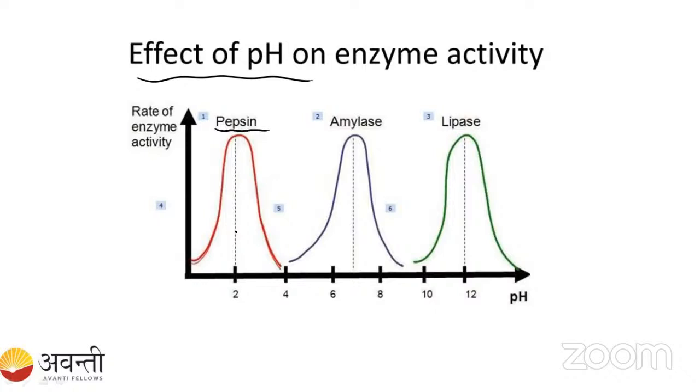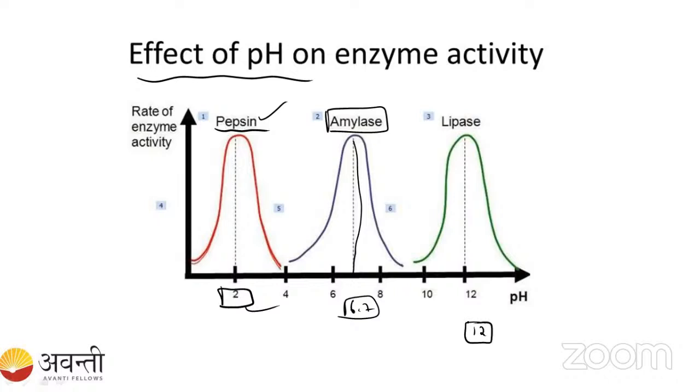What is the pH of the stomach? 2, right? HCl is present in the stomach, and the pH of the HCl is 2. Here, pepsin is active at pH 2 only. Coming to amylase, I have told you it is present in saliva. Its optimum pH is 6.7, right? Here, lipase is active at alkaline pH, that is 12.